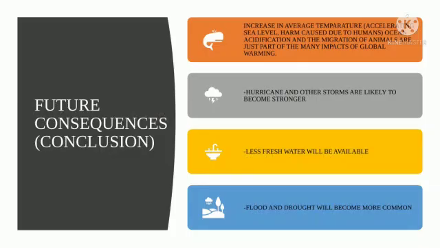Now, future consequences. Have you ever thought about it? What will happen in the future? Yes, this session will detail it. It is increase in average temperature, accelerating sea level rise, and harm caused to humans. Ocean acidification and the migration of animals are just part of the many impacts of global warming. Hurricanes and other storms are likely to become stronger. Less fresh water will be available. Floods and droughts will become more common.